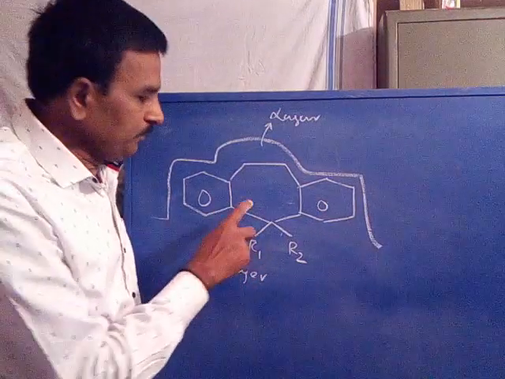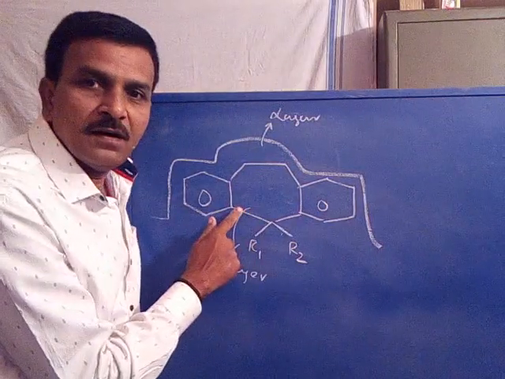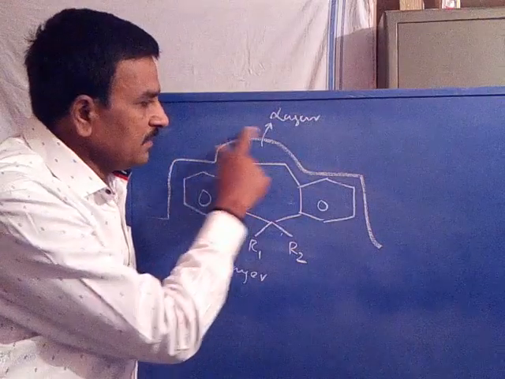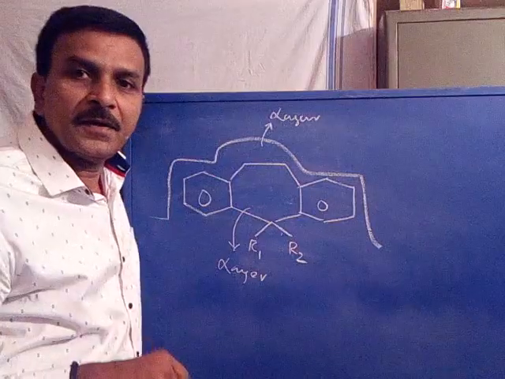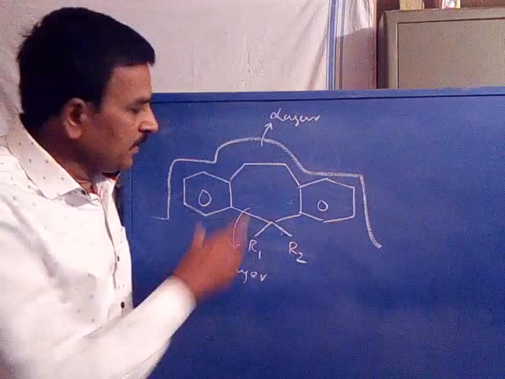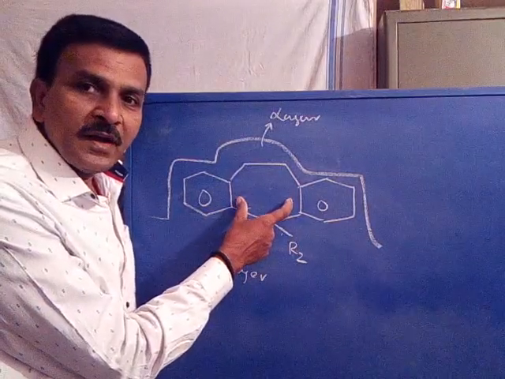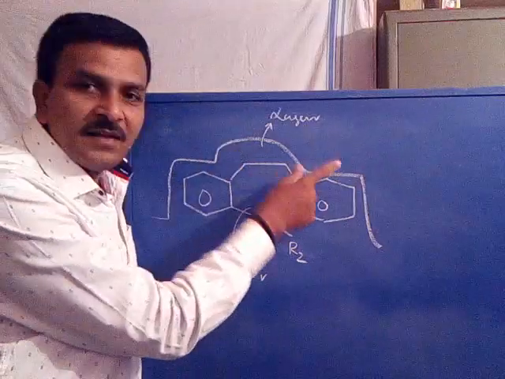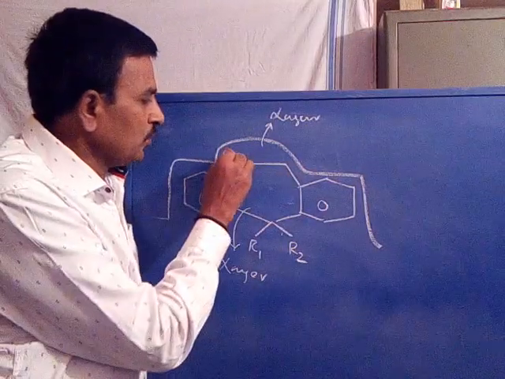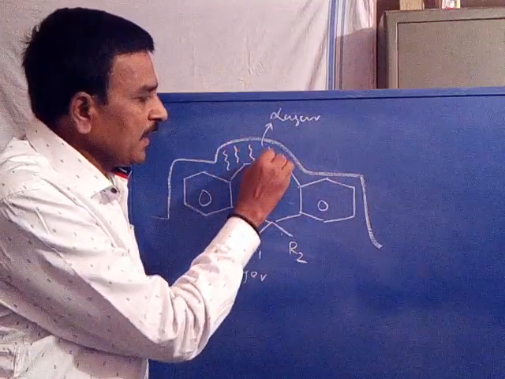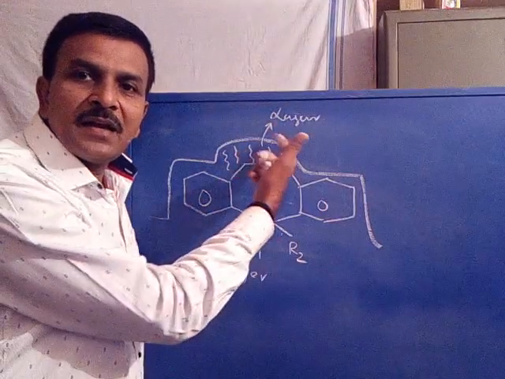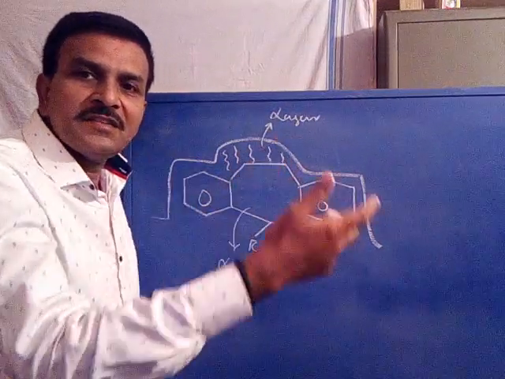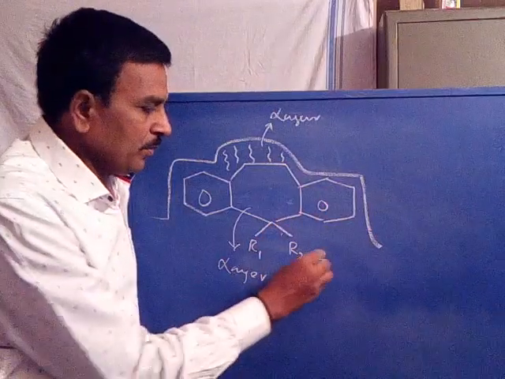You can see the size of the ring of the lead and the size of the binding region available at the target are appropriate. This ring size is appropriate with the size of the binding region available at the target, so it is properly interacted. So the drug is properly interacted with the target, the interactions improved, and activity improved.